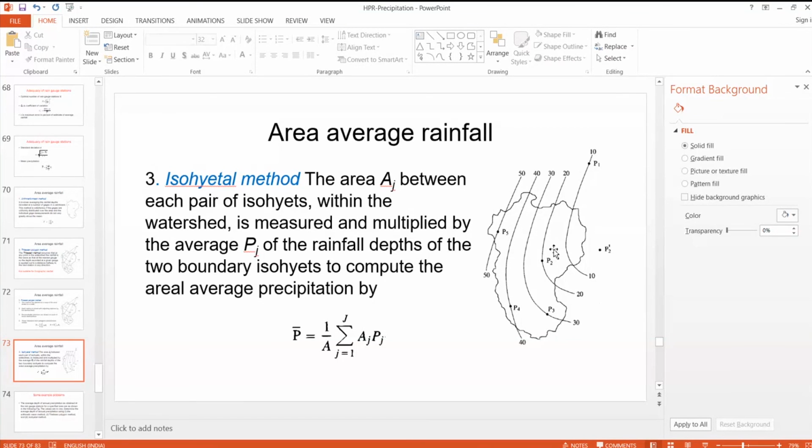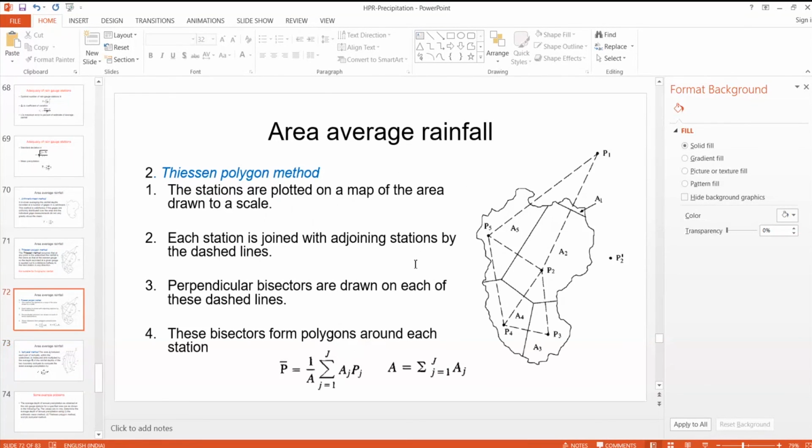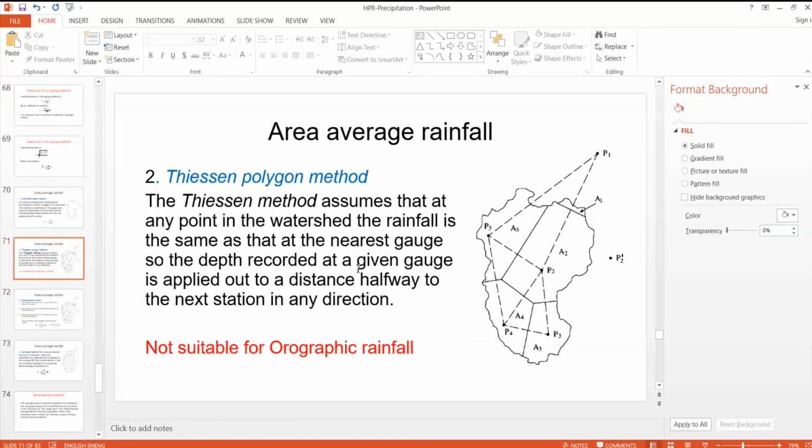This method is more accurate compared to the other two methods. The disadvantage of the simple average method is that we don't consider the rain gauge stations outside the catchment area, whereas the Thiessen polygon method is not suitable for orographic rainfall.